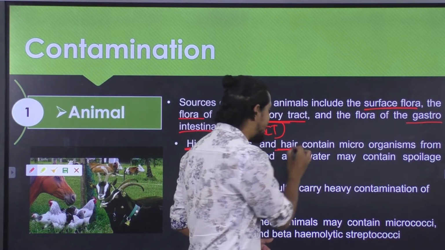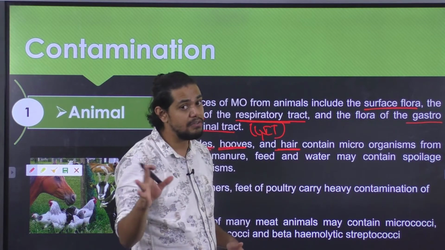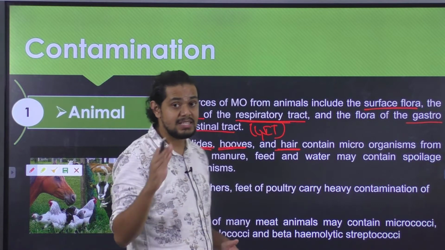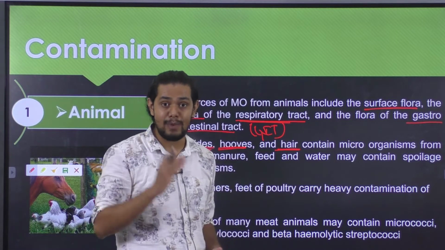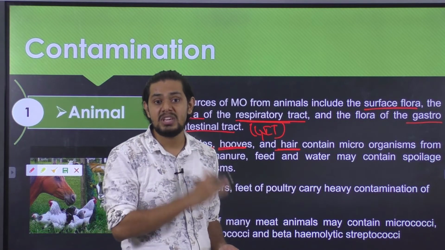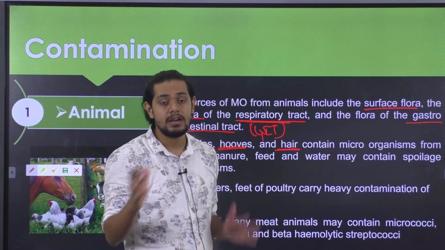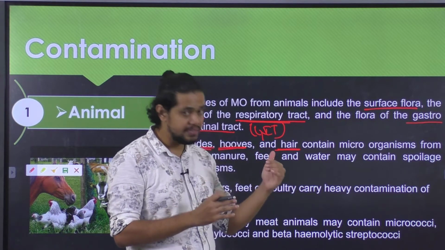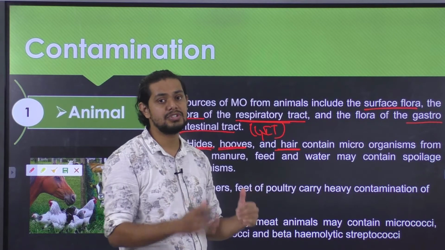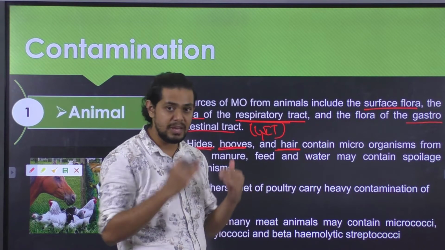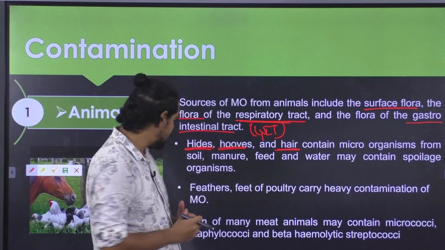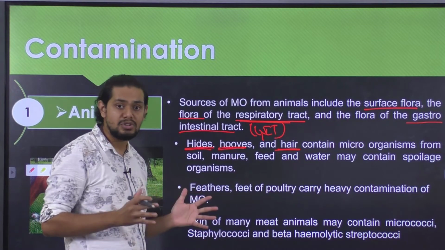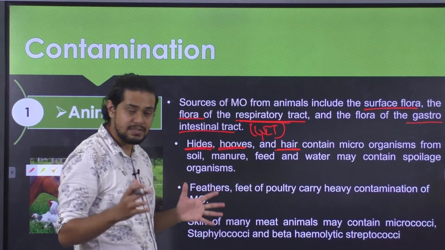So the hair of an animal can also harbor a lot of microorganisms. That is the reason why it is always advisable that the animal be given a proper bath prior to slaughtering, thus ensuring that the possible sources on the external surface will be effectively reduced.